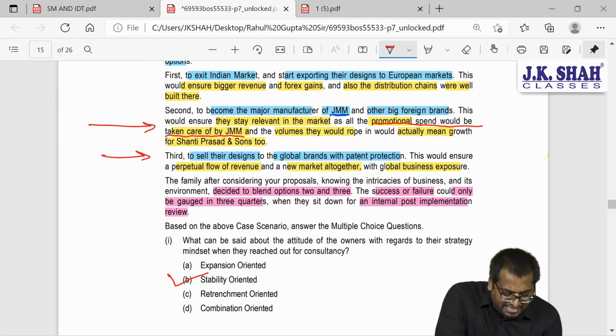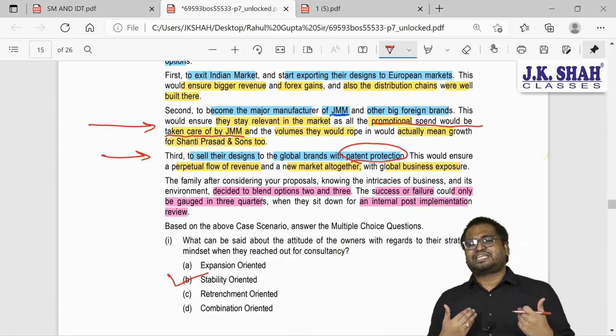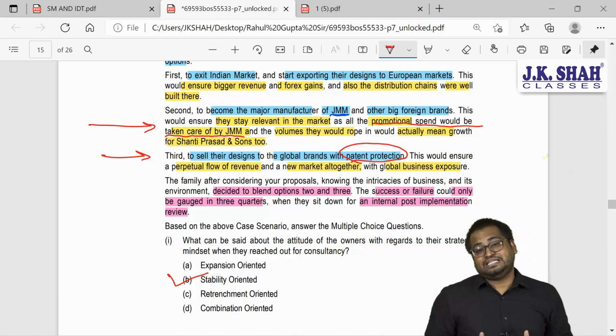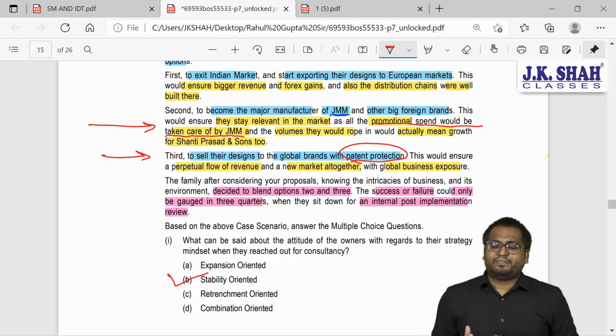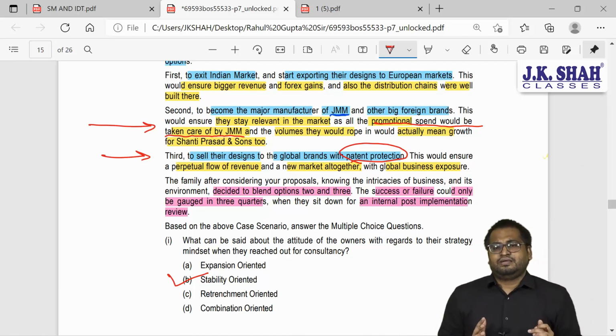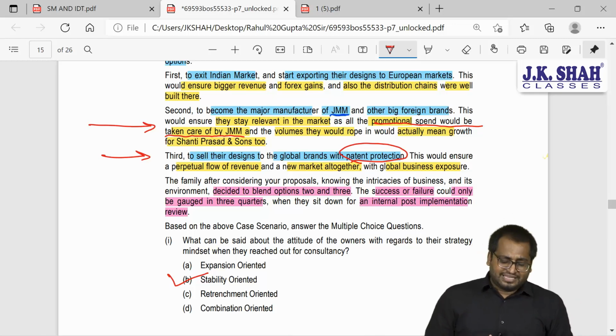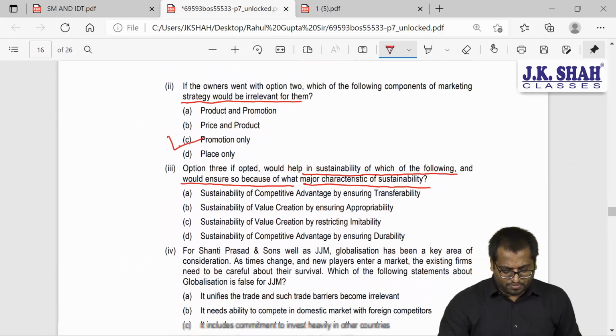Sell the design but with patent protection. What do you mean by patent protection? It means that someone else cannot copy my designs. So if they cannot copy my designs, don't you think so I'll be able to do business for a longer duration? My designs can be used for longer period of time. Yes. So now, what are the options?